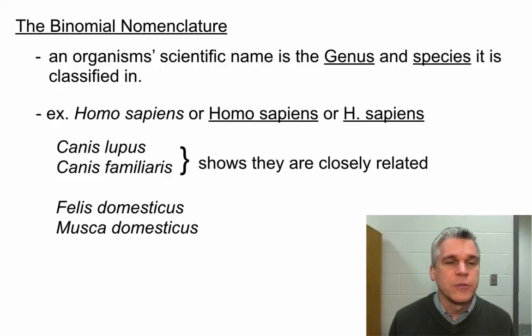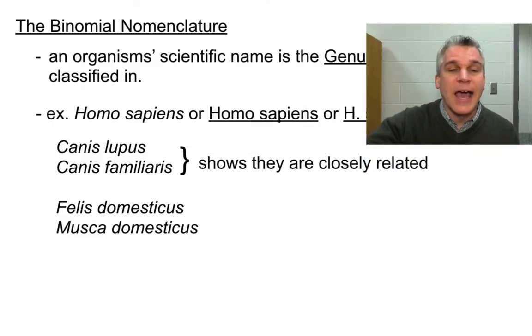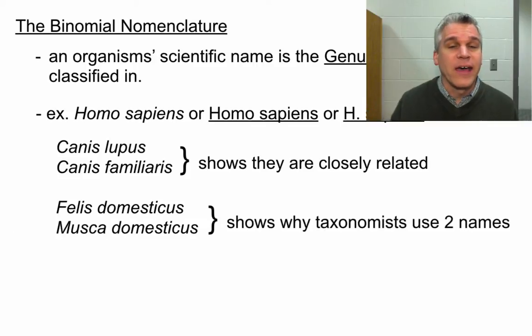But take a look at these bottom two, Felis domesticus and Musca domesticus. Are they similar to one another? No, the only thing they have in common is the word domesticus, which means house. So Felis domesticus is a house cat. Musca domesticus is a house fly. They're not related much at all. And so this kind of shows us why taxonomists will use two names instead of one.